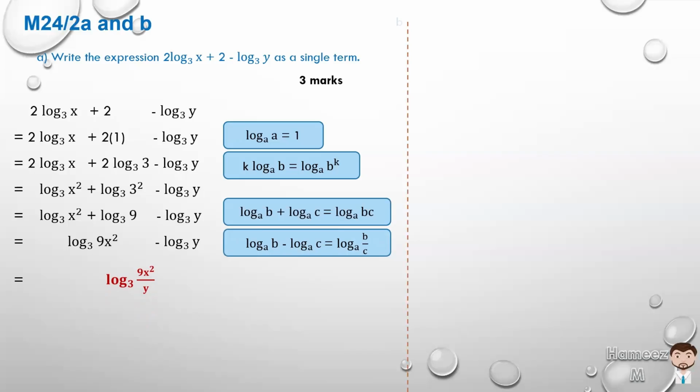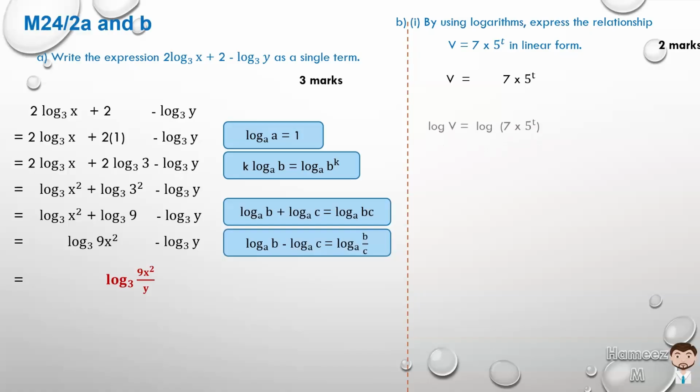Let's now move on to part B, part 1. By using logarithms, express the relationship v is equal to 7 times 5 to the power t in linear form. So let's rewrite it and apply logarithms to both sides. So we have log v is equal to log of 7 times 5 to the power t. When there's log alone written, it's understood it's to base 10. So the 10 is not required.